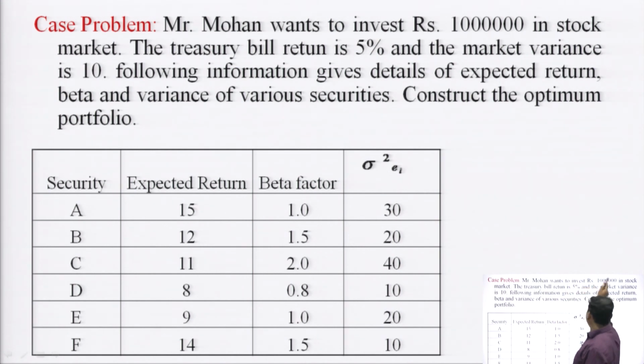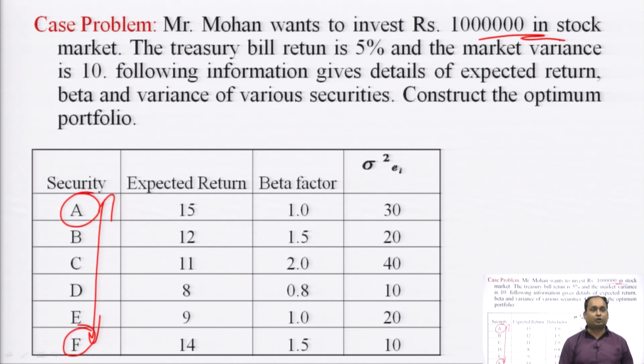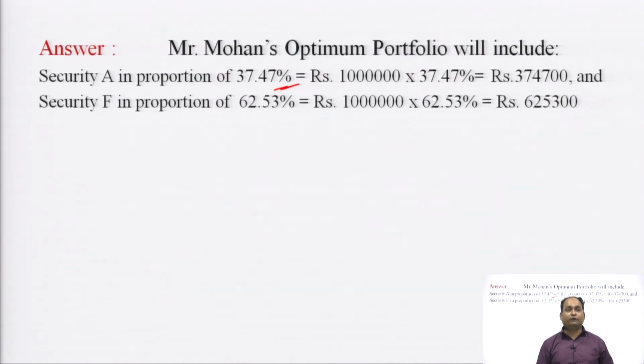So, as the question was, Mohan wants to invest rupees 10 lakh in these stocks. These were the stocks available. How much investment he should make and in which kind of security he should include in his portfolio. So, he should include security A and security F, and he should make the investment in the ratio of this. So, he should make the 3,74,700 investment in security A and 6,25,300 investment in security F to optimize the risk and return, and this is a step of constructing a portfolio.